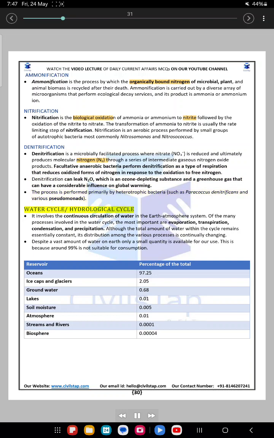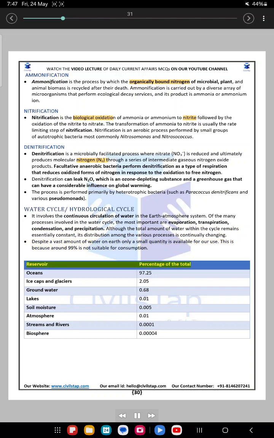Water cycle, or hydrological cycle. It involves the continuous circulation of water in the Earth-atmosphere system. Of the many processes involved in the water cycle, the most important are evaporation, transpiration, condensation, and precipitation. Although the total amount of water within the cycle remains essentially constant, its distribution among the various processes is continually changing. Despite a vast amount of water on Earth, only a small quantity is available for our use. This is because around 99% is not suitable for consumption.